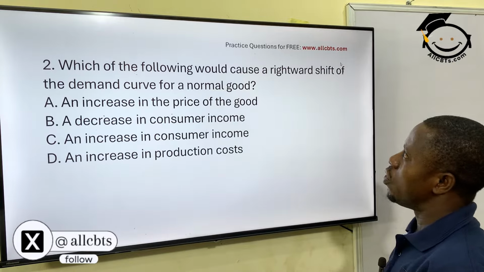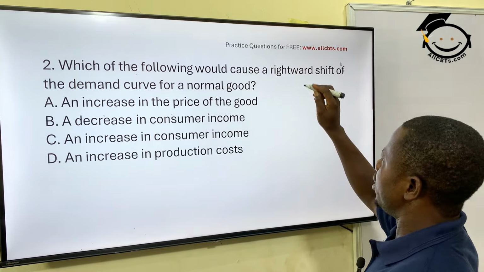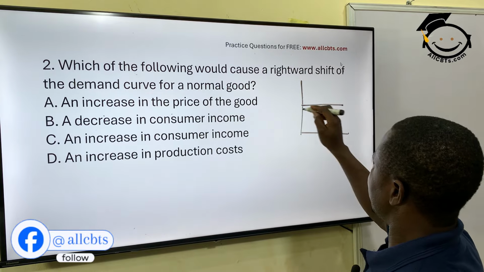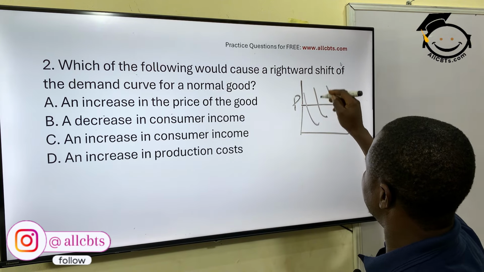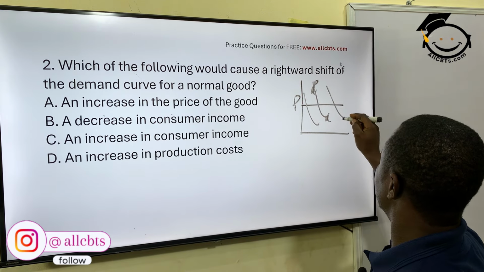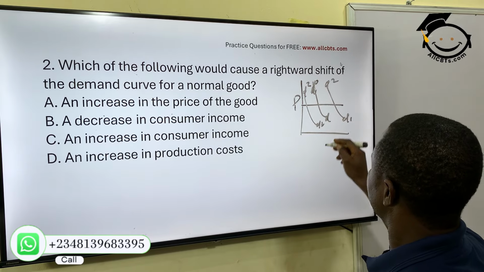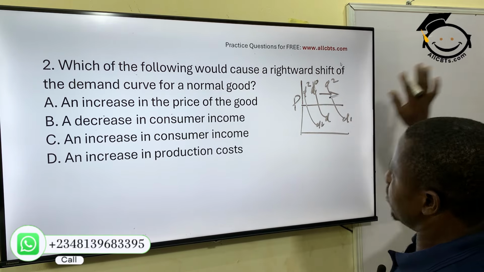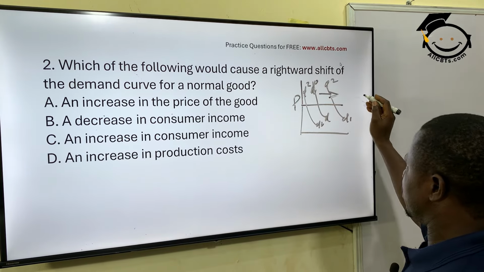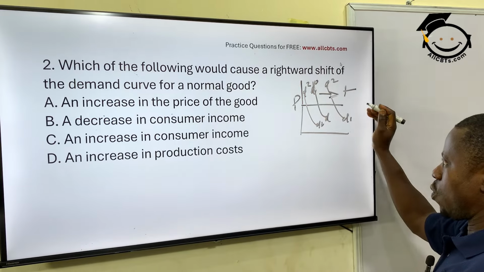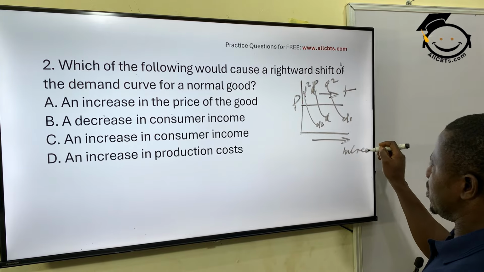Which of the following will cause a rightward shift of the demand curve for a normal good? A rightward shift. I just explained shift to you now. Okay? This is the original demand curve, this is D1, this is D2. This is rightwards, your right hand. A rightward shift is also a forward shift. It's also a positive shift. Why? Because as you are coming here, there's an increase in quantity demanded.